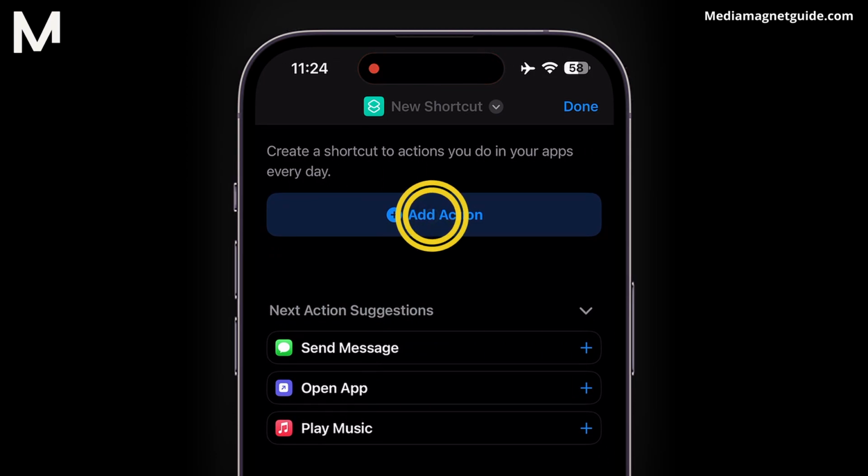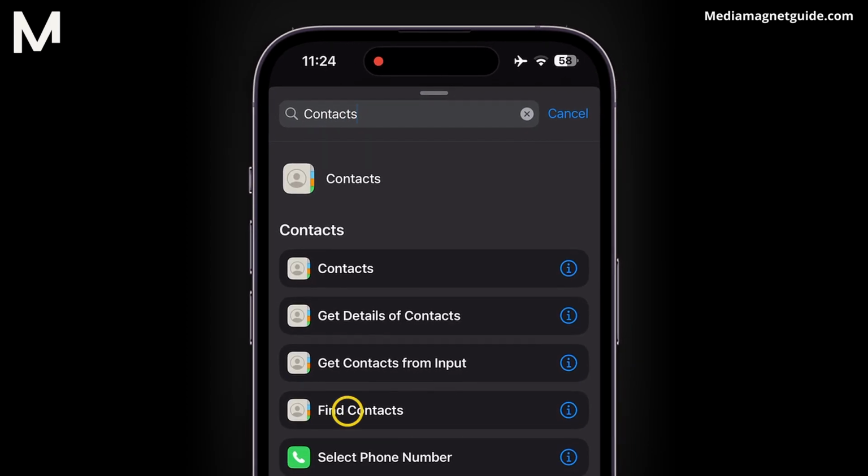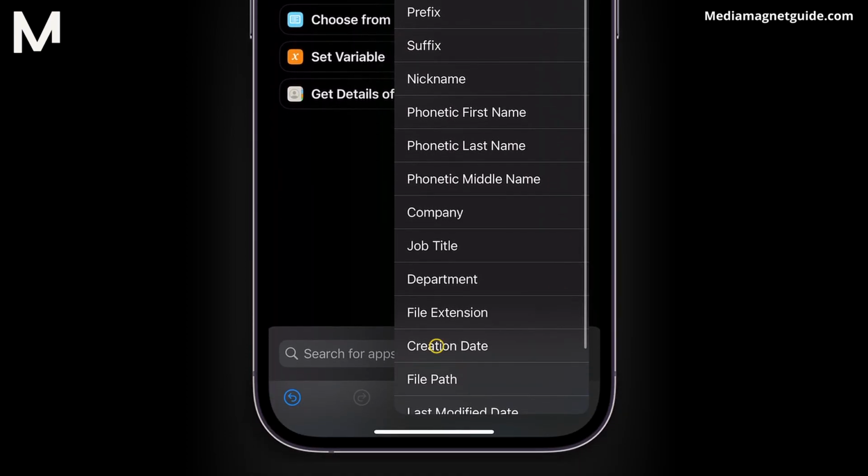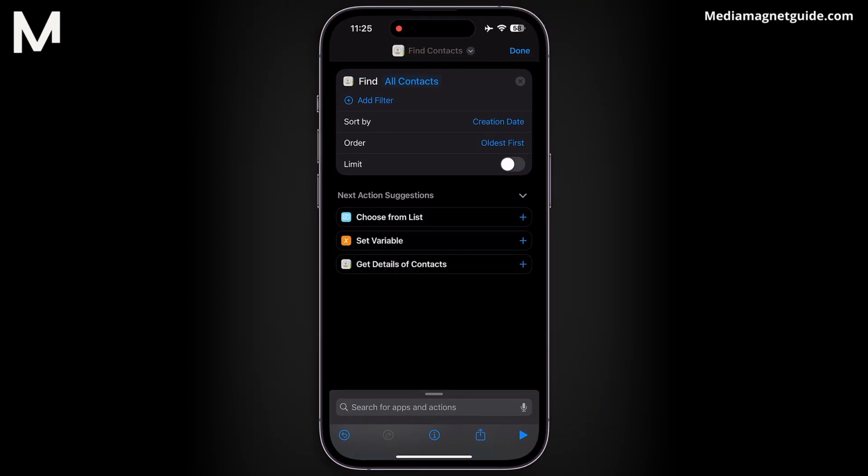Tap on Add Action and type Contacts in the search bar. Select Find Contacts from the options presented. Here comes the magic part. Tap on Sort By and choose Creation Date from the drop-down menu. This will arrange your contacts from newest to oldest, making it a breeze to spot the latest additions.